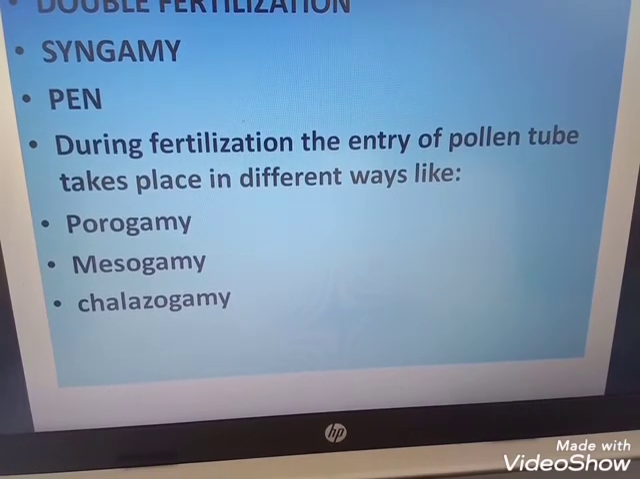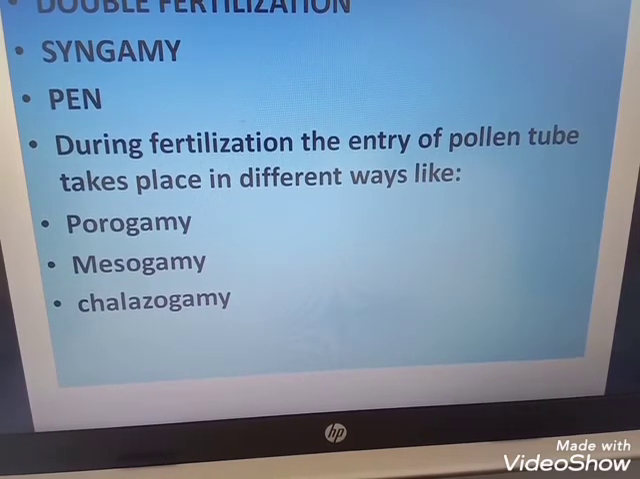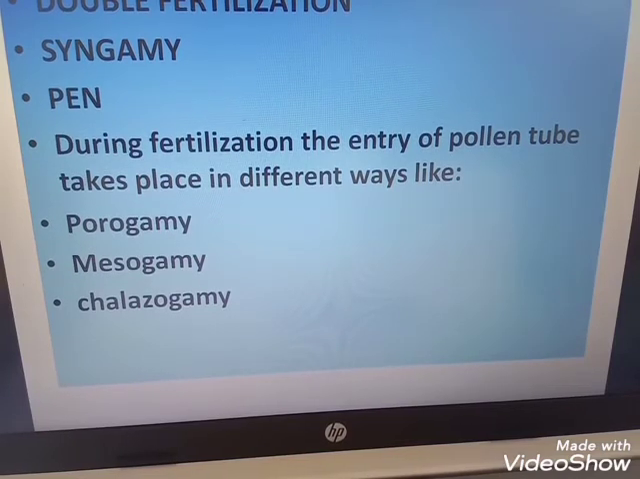The next is mesogamy. In this method, the pollen tube enters the ovule either through the integuments or through the funicle. So here, not only through the micropyle and chalaza, the pollen tube enters the ovule through the integument. Integument means the skin covering, the outer integument and the inner integument. Entry through the integument is very common in Cucurbita. And through the funicle, for example, Pistacia. Pistacia is an example for the funicle.